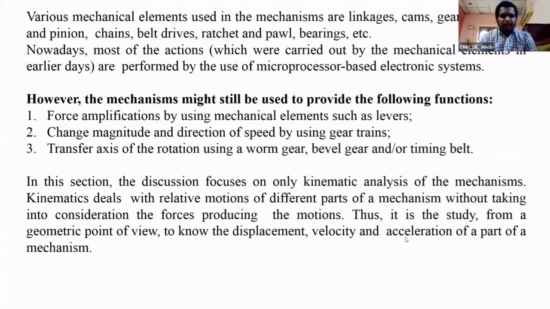Also, transferring the axis of rotation: worm and bevel gears are the best examples for changing the direction. These are the main applications of mechanisms in mechatronic systems: force amplification, change in magnitude and direction, and change of the direction of the motion.